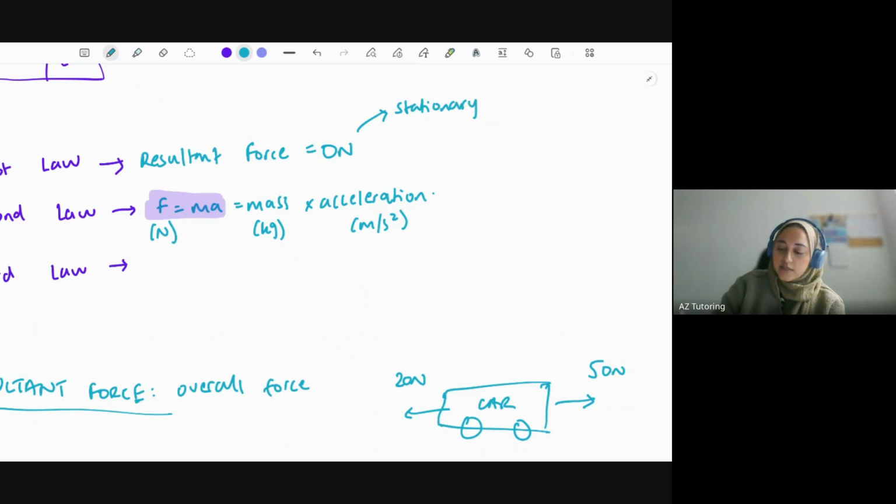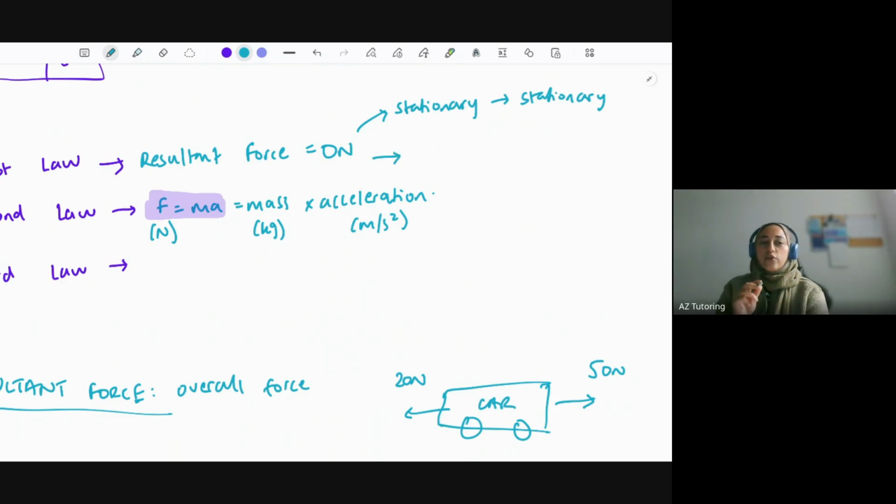So if the object starts stationary, if the resultant force is 0, then it will stay stationary. So it seems like common sense really, right? If you're still and no force is acting upon you, so 0 newtons, you will just stay still. So that's what stationary means.